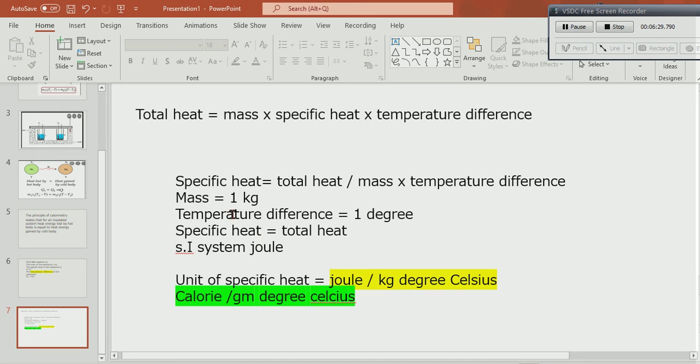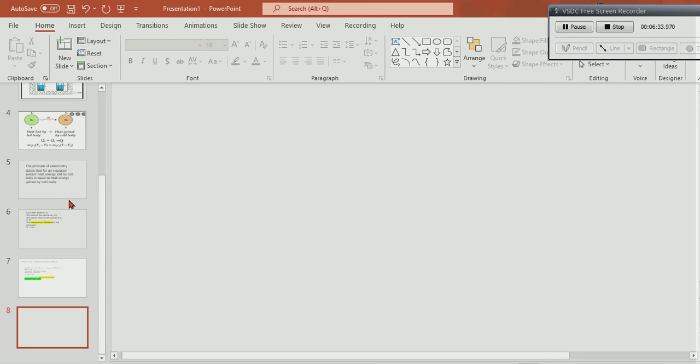Clear? And the same thing in the CGS system will be calorie per gram degree Celsius. Clear? This is joule per kg degree Celsius for the SI system, and in case of the CGS system it will be calorie per gram degree Celsius. Clear?